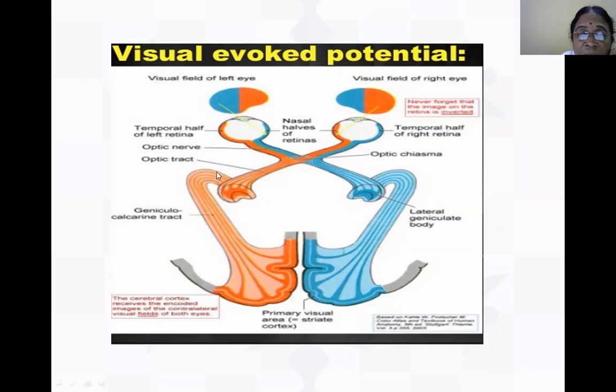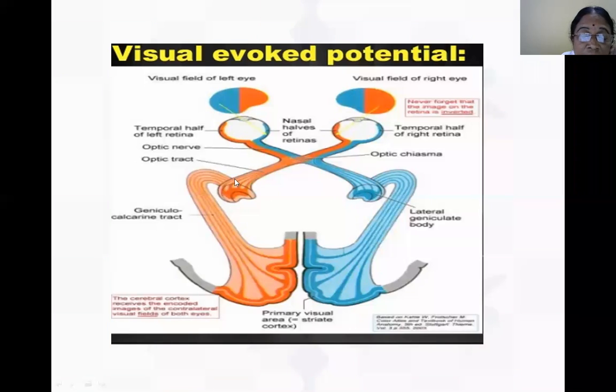Hearing is concerned with the medial geniculate body. Vision is concerned with the lateral geniculate body, then the primary visual area, area number 17, and the association areas, area numbers 18 and 19. This is the visual field. The pathway starts from here and ends here, in area number 17.